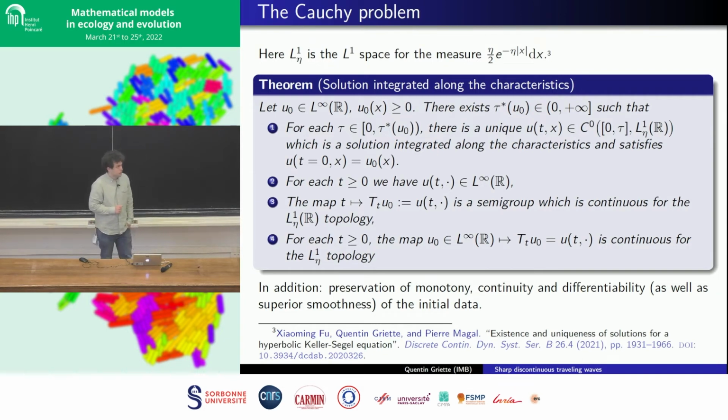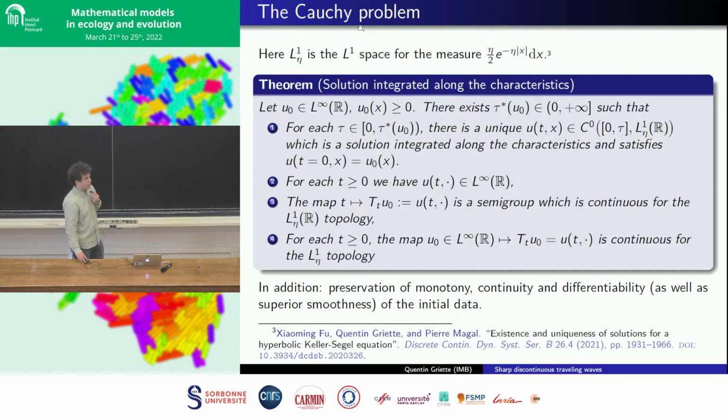And of course, in order to have nice properties of the solution, we have to impose a kind of forgiving topology on the set of solutions. So here it is the L1 eta topology. Basically, it's essentially the same as the locally L1 topology.